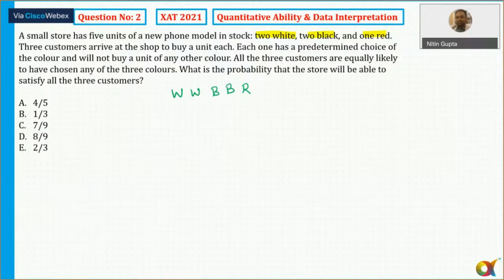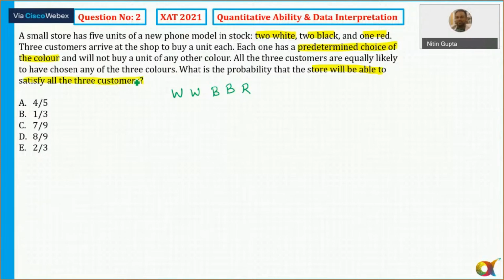3 customers arrive at a shop to buy 1 unit each. Each one has a predetermined choice of color. Everyone has already thought in their mind which color of phone they want to buy, and will not buy a unit of any other color. All the 3 customers are equally likely to have chosen any of the 3 colors. That is also mentioned here. What is the probability that the store will be able to satisfy all the 3 customers?